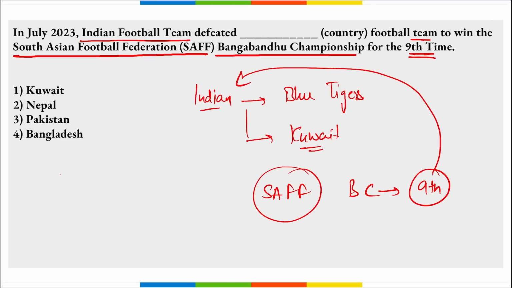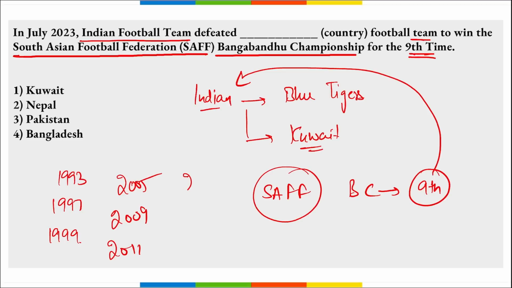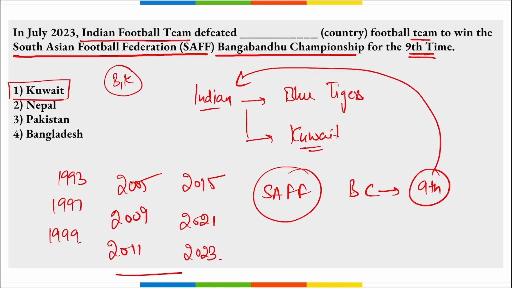Right? Then if we discuss, it was in 1993, 1997, 1999, 2005, 2009, 2011, 2015, 2021, and now in 2023, India has won this title for the ninth time, and they defeated the Kuwait national football team in the finals. Correct? And where was the final event held? It was held in Bangalore, Karnataka.